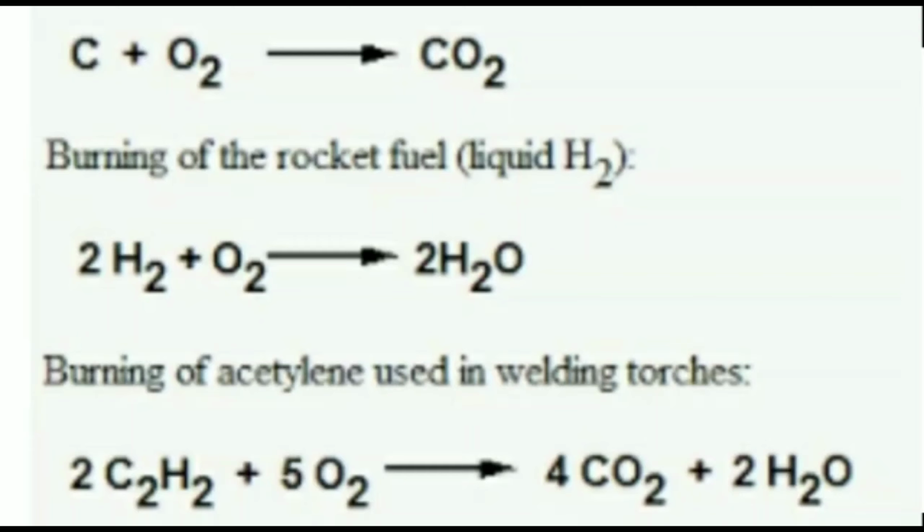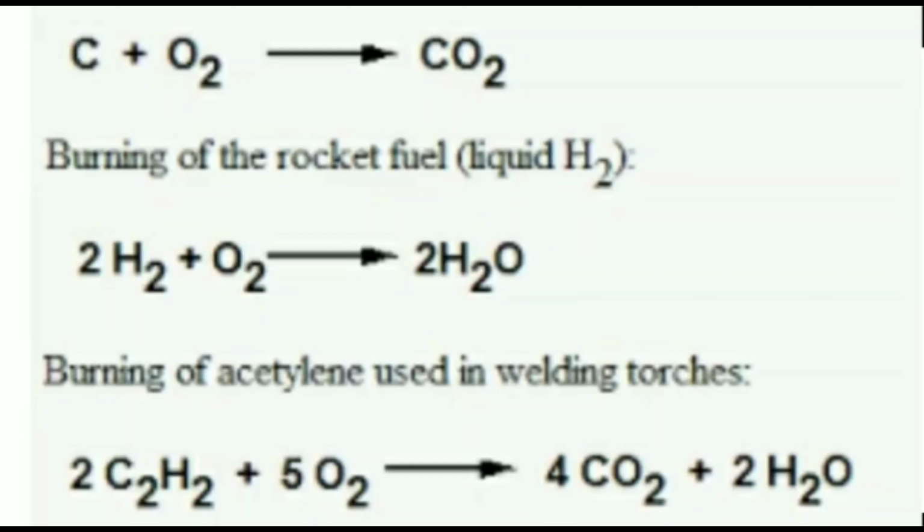Again, burning of rocket fuel, that is liquid hydrogen. When it burns in the presence of air, it forms water. Heat and light as well is produced. The third example is acetylene, which is a hydrocarbon, used in welding torches. It also reacts with oxygen and therefore produces carbon dioxide and water.